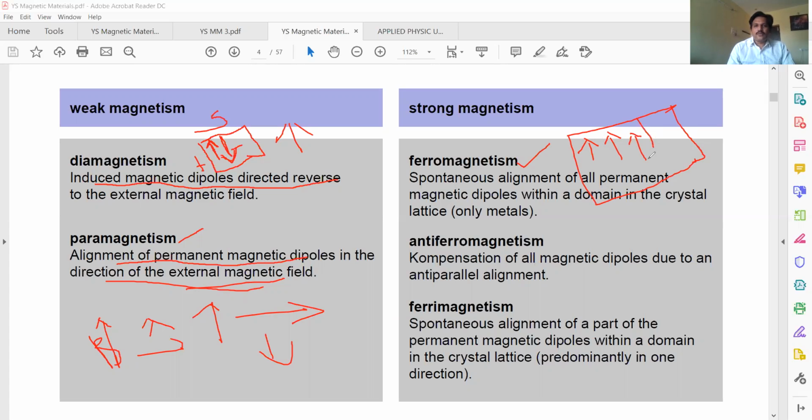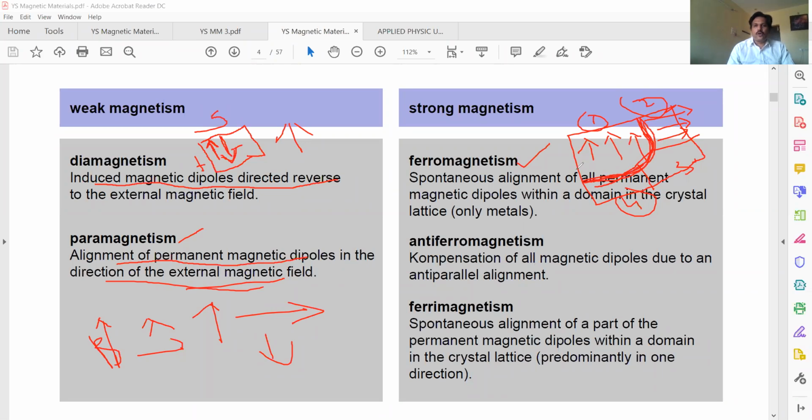This is a domain. Okay, this is one domain. This is another domain. In this domain, all the spins are aligned in this direction, parallel and orderly. This is domain 1, this is domain 2, this is domain 3, and this is domain 4. This is called a Bloch wall or domain wall. Between this domain and this domain, this is the boundary.